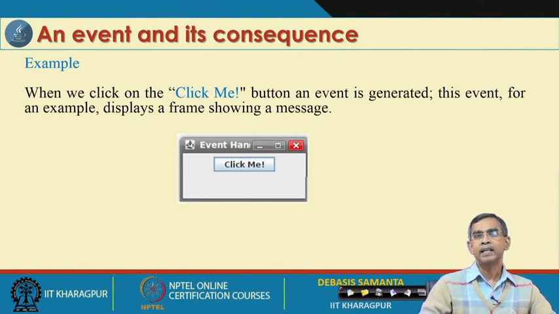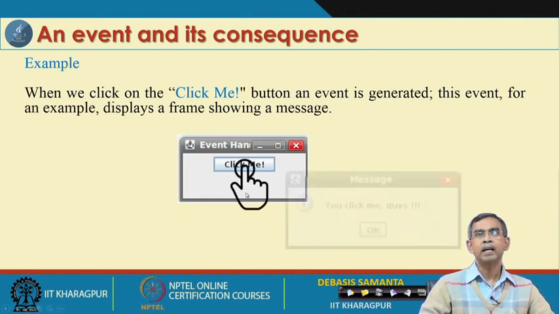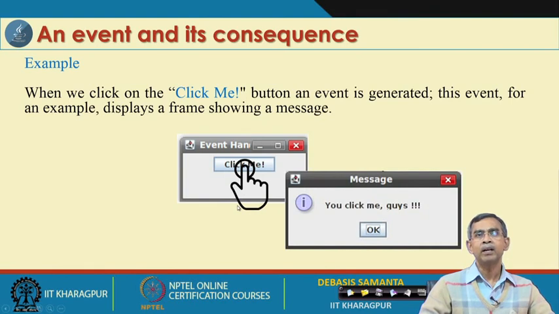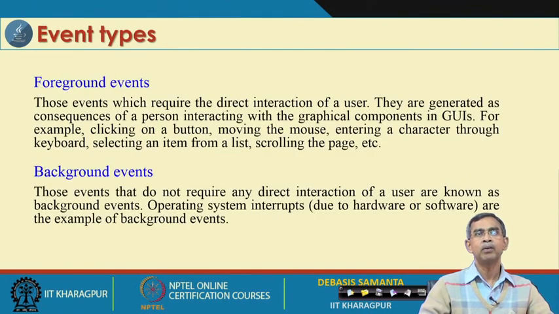Here is a small example that you can see. This is one frame, or we can say an applet, which contains a button labeled click me. If the user clicks this button, what will happen? Automatically the system senses that the user has clicked the button, and then it pops up a message in another frame, which is shown here. So it is the event which is triggered by the user, and corresponding to the event there is some action that is performed by the system. This is the idea about events.